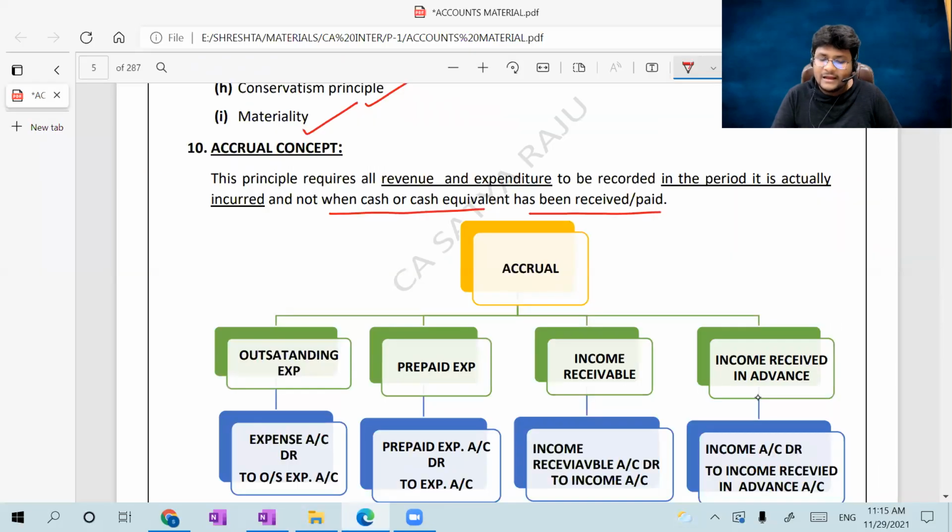So cash or cash equivalent received or paid is not relevant for me. The period to which it actually relates is what matters in deciding how much expenditure or revenue is to be recognized in the statement of profit and loss account.